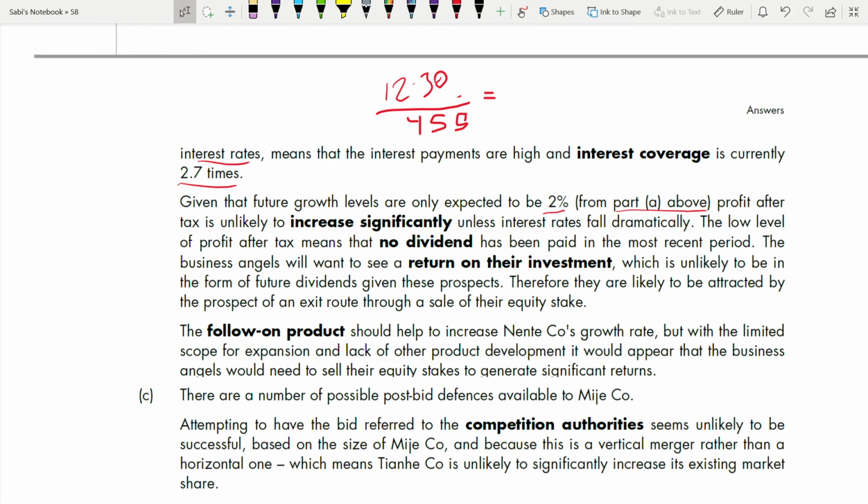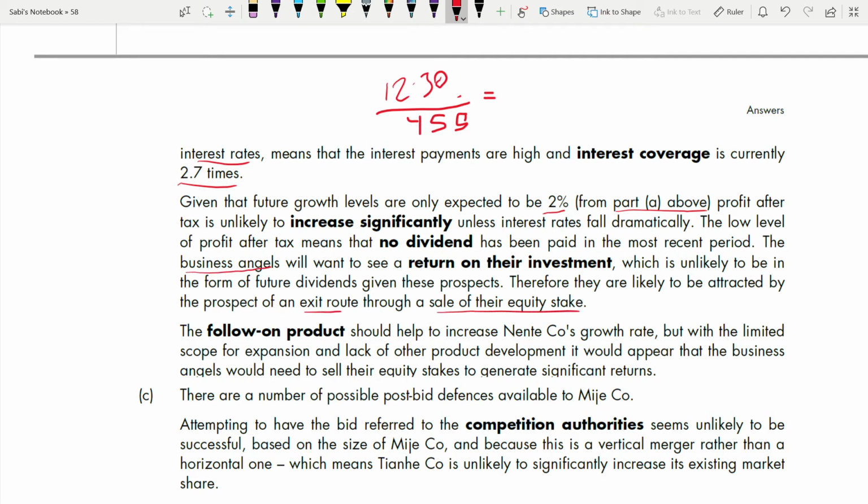So given that the future growth levels are only expected to be 2%, profit after tax is unlikely to increase significantly unless interest rates fall dramatically. Yes. The low level of profit after tax means that no dividend has been paid in the most recent period. Of course, if you're having low profit, then you will not pay a high dividend, right? And the business angels will want to see a return on their investment, which is unlikely to be in the form of future dividend given this prospects. Therefore, they are likely to be attracted by prospects of an exit route, you are saying, through a sale of their equity stake.